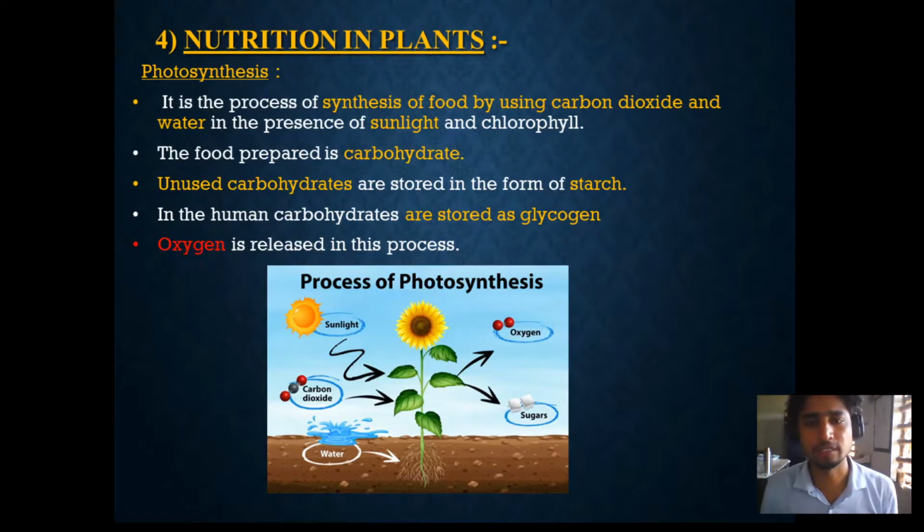In humans, carbohydrates are stored as glycogen. We also have a system of storage. Why do we need to store? Suppose you are eating food now and it is digested and completely utilized, and next we don't have any food further. We need some reserved food materials so that they can help our body gain more energy. That's why there is a need for storage. So in plants it is starch, a reserved food material, and in humans it is glycogen. And in this photosynthesis process we also said that there is oxygen which is coming out.